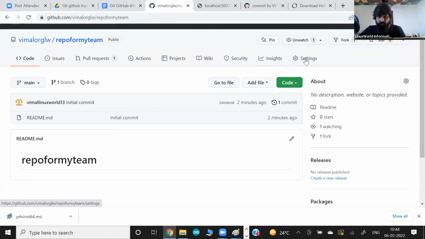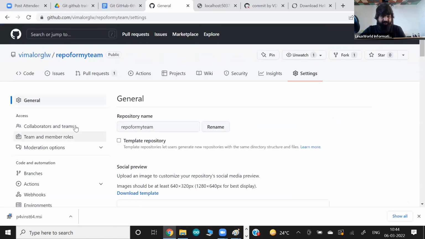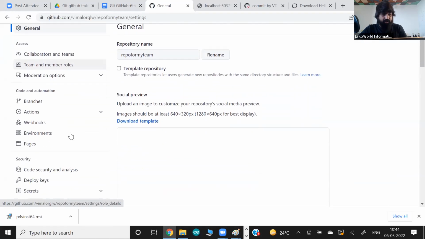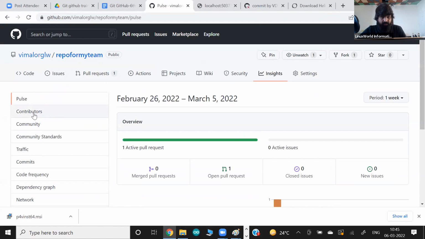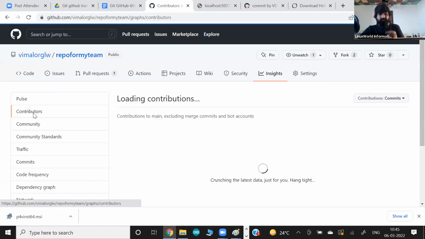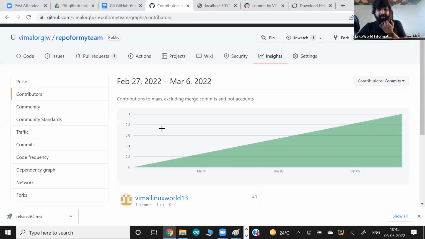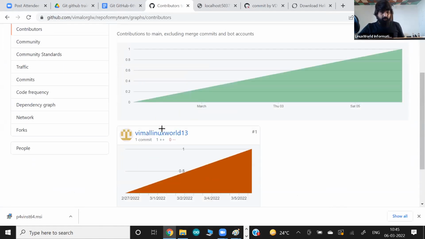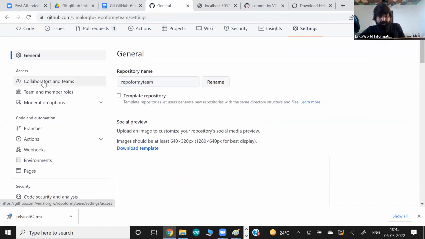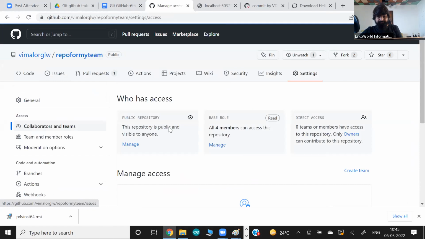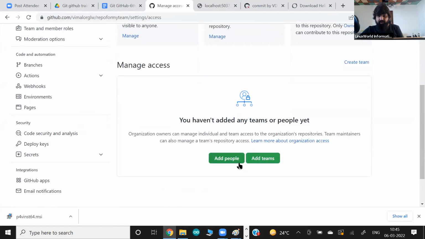So for this, if you go to settings, okay, and here, I think we can see the direct option, not in contributors, actually in settings only. Okay, you want to collaborate with somebody. Okay, and here, guys, you can give a person's name or add the team, whatever you want to do, right?